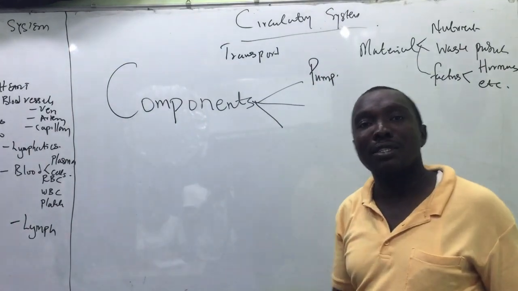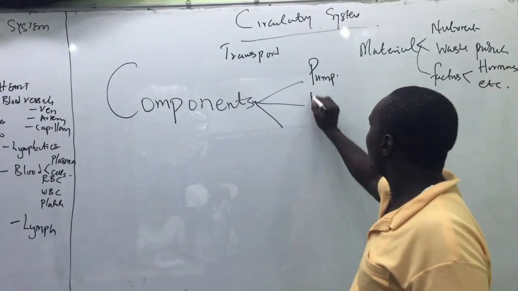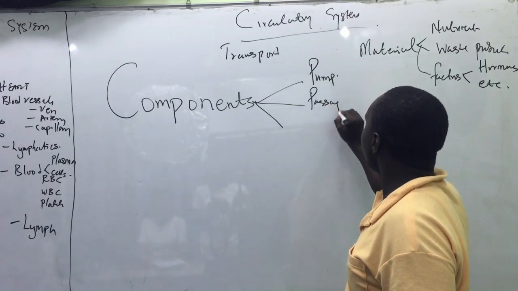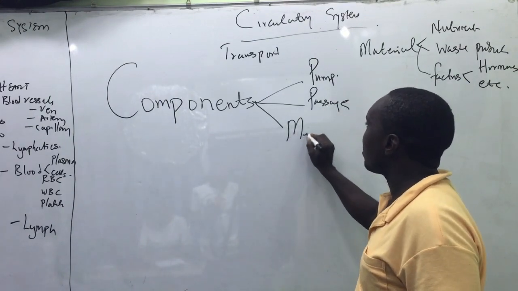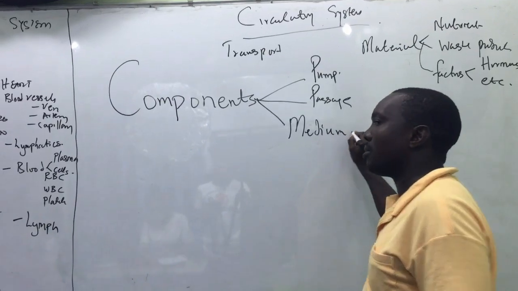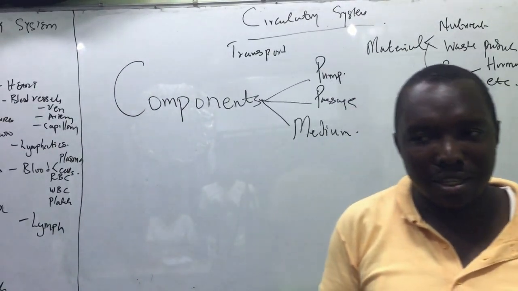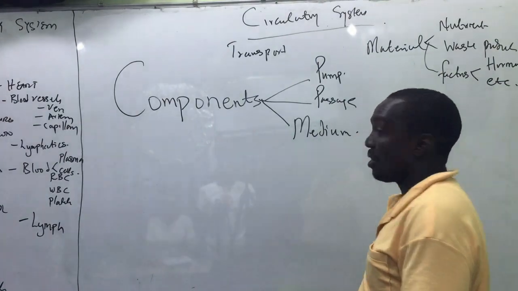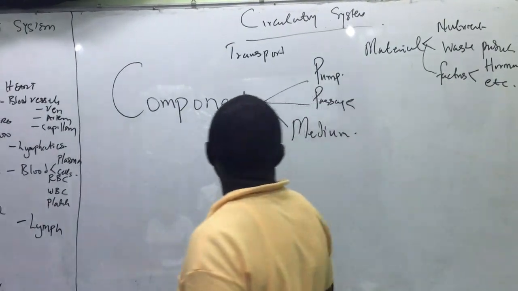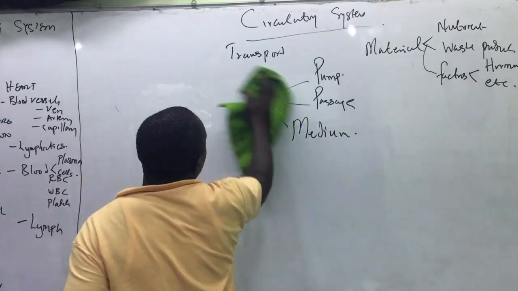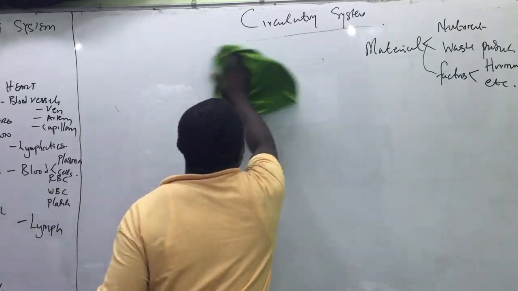Then the other one is the passage. Then the last component is the medium through which that transportation occurs. So we take each of the components one after the other. We start with the pump.